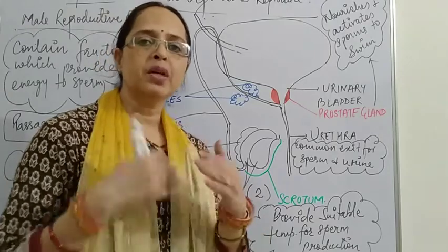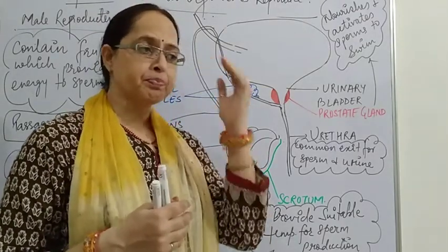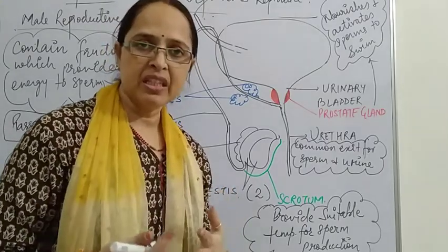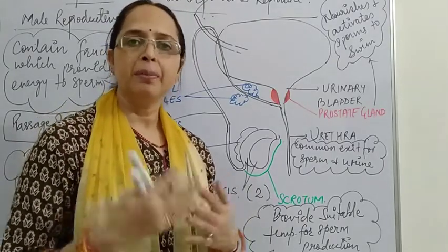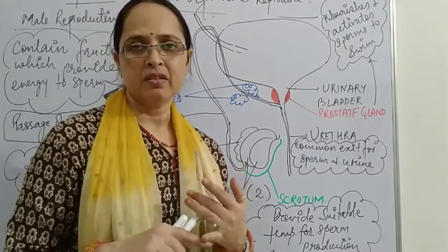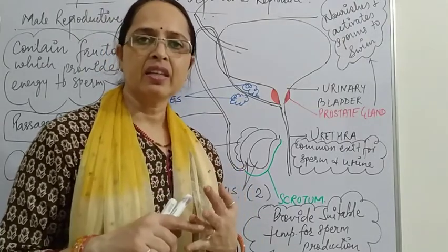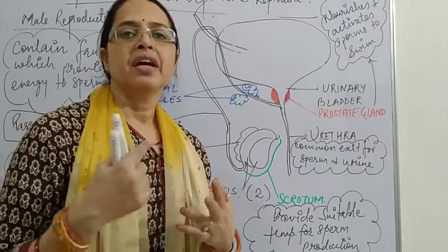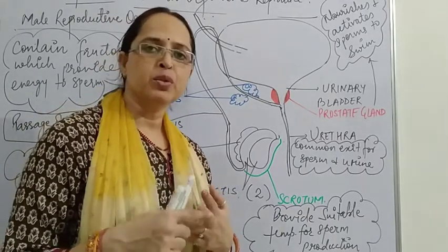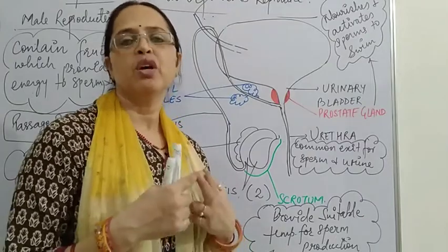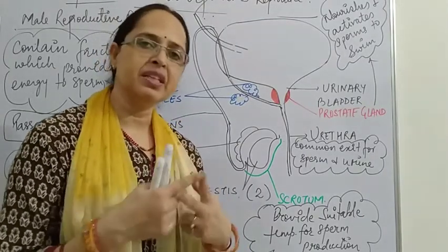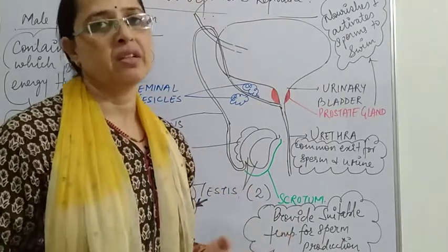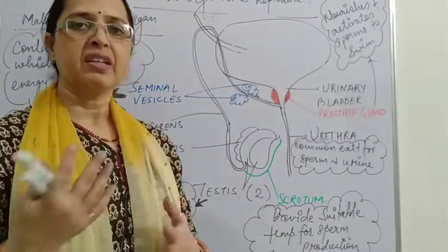But the sperm count, or the number of sperms, may increase or decrease depending upon the nourishment taken by the males. Second, due to any disease or disorder, or it may be affected by the hormones. If the hormones are not secreted properly, then also the sperm count is decreased or it may increase. So these are the factors affecting the sperm count.